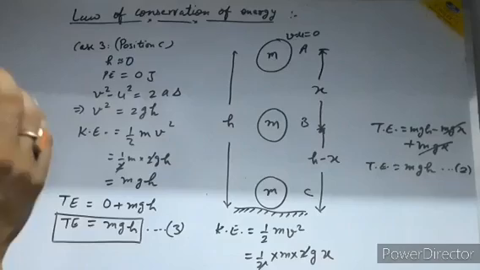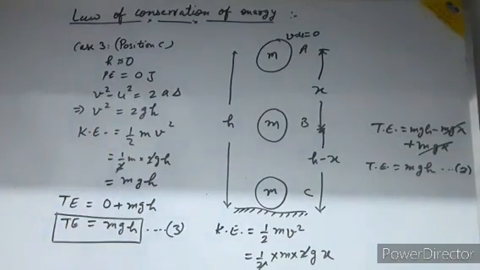So from these three relations we can conclude that the sum total of energy in the system of ball, or you can say of a stone and the earth, is a constant quantity at all points, in this case A, B and C.